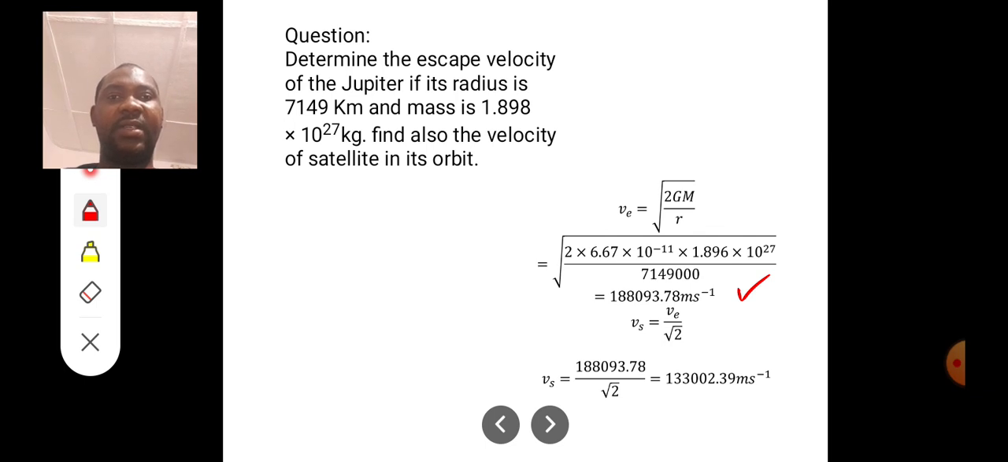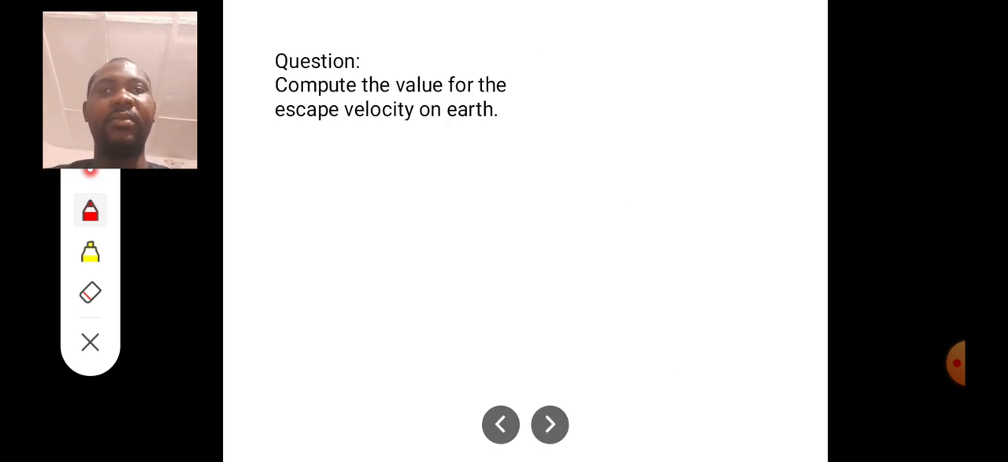Now the next question says we should find the velocity of satellite. Remember that velocity of satellite is equal to escape velocity divided by root 2. So we are going to get 188,093.78 divided by root 2. And that's going to give us 133,002.39. That is important for us to note.